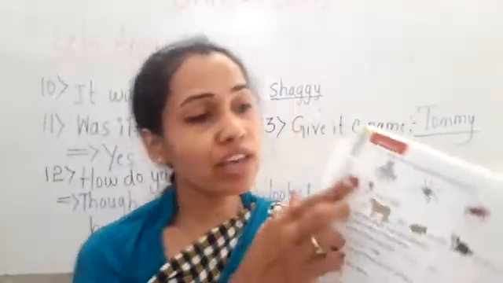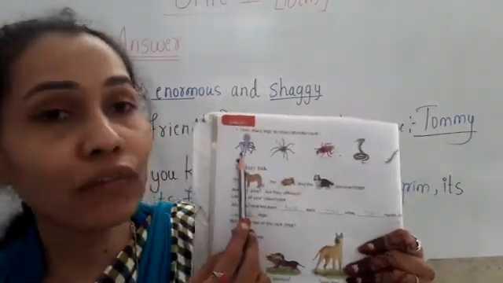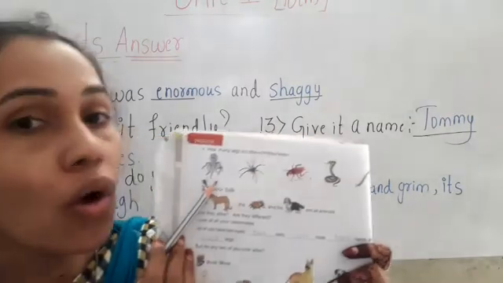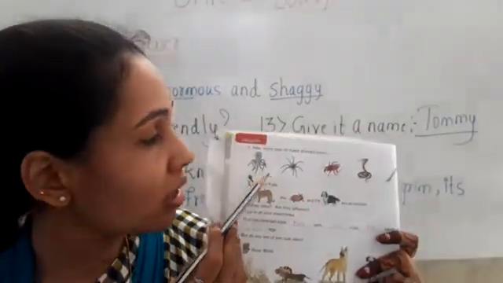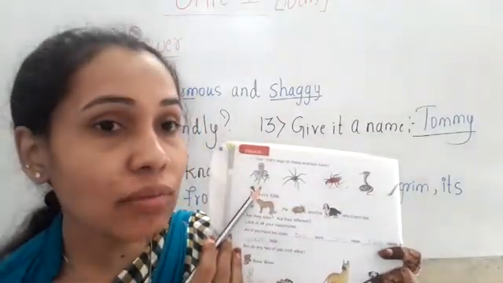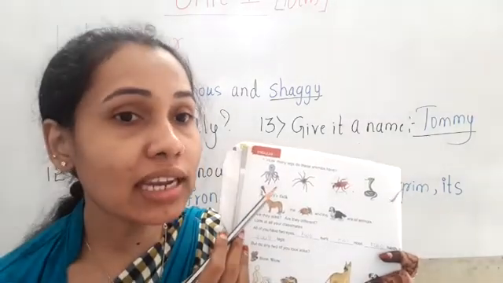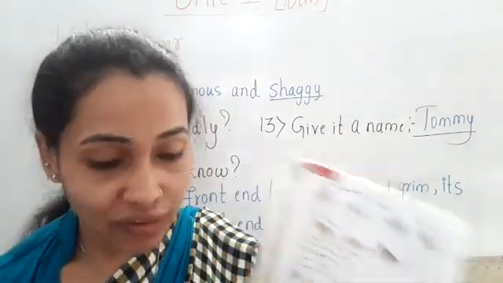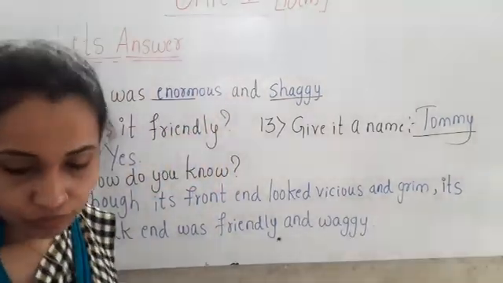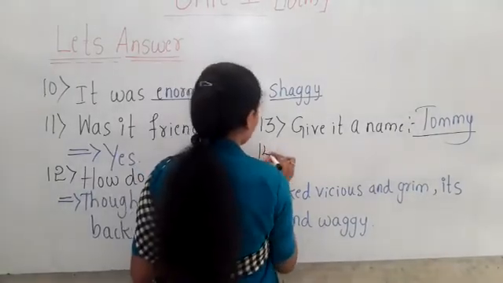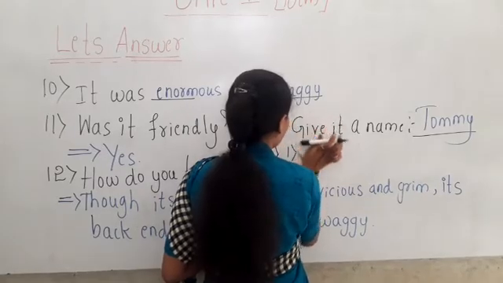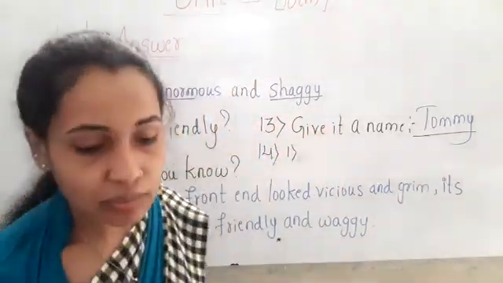So look at the first picture, children. What is the name of this animal? Octopus, right? So how many legs does the octopus have, children?